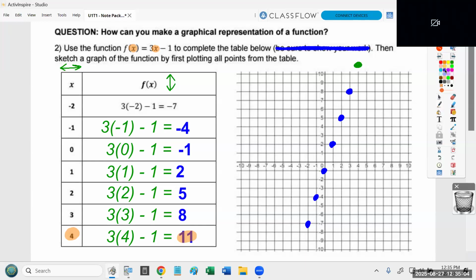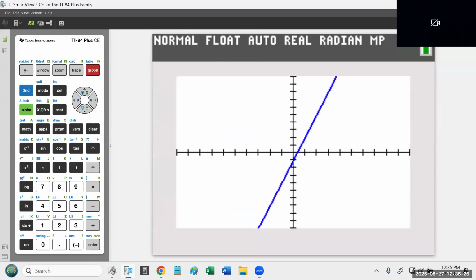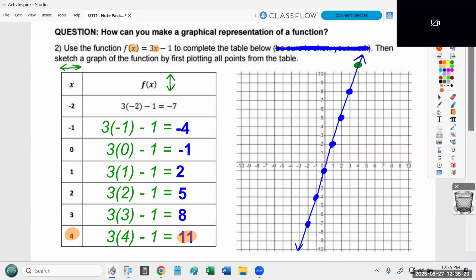Okay? And now I'm just going to connect the dots to create my graph. And I'm done. And here's the nice thing. If you have any doubts, like did I do this correctly or not, go back to your graphing calculator and hit the graph button. Not second graph, because remember, second graph is the table. But if you just hit graph, you see a copy of what you just created.